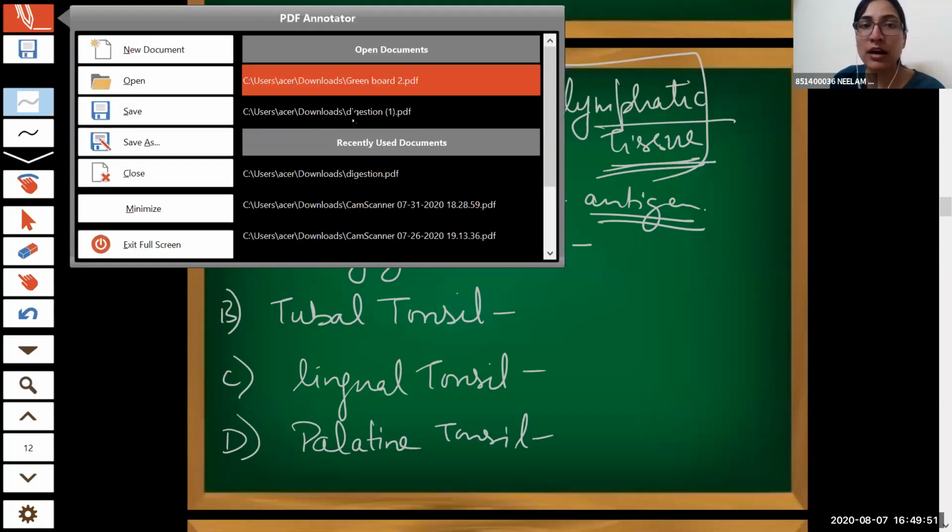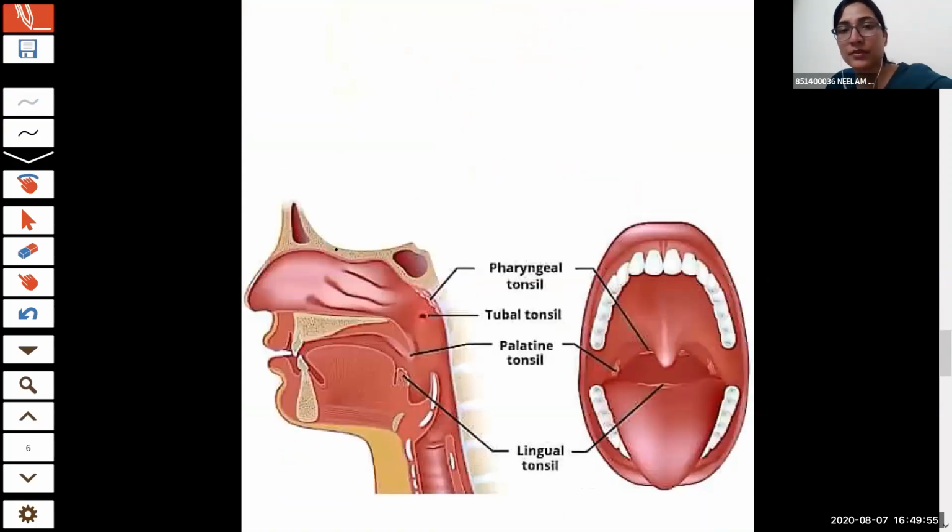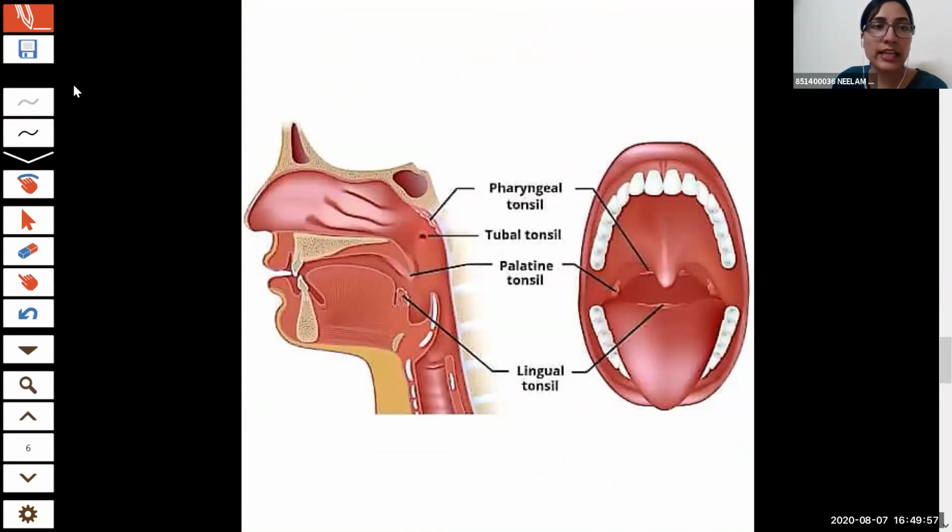The pharynx part, let me show you in the diagram. As you can see in the diagram, this whole is the pharynx part. The tonsils present in the pharynx part are known as pharyngeal tonsils.